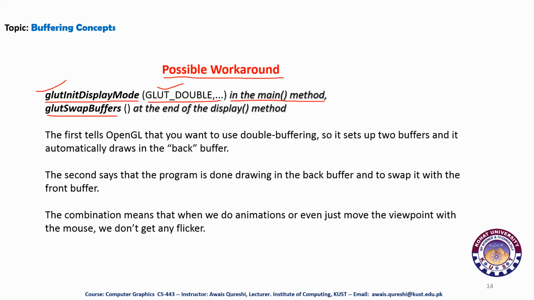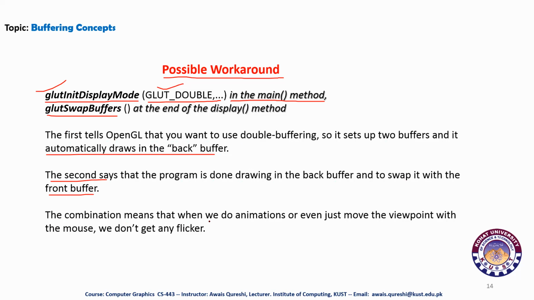The first tells OpenGL that we want to use double buffering, so it sets up two buffers and it automatically draws in the back buffer, but takes data from the front buffer. The second says that the program is done drawing in the back buffer and to swap it with the front buffer. Same concept. We implement the previously explained concepts with the help of these two functions, glutInitDisplayMode and glutSwapBuffers.